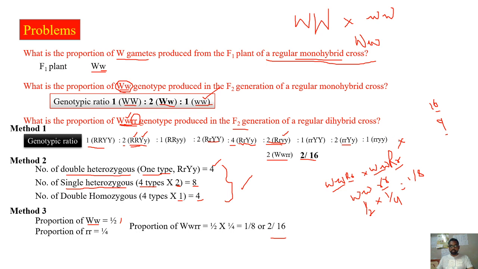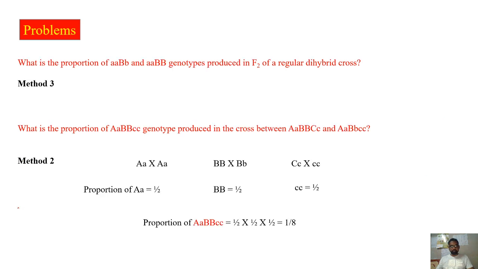In the entrance examinations, as I told you, this is not the method to be applied. So you have to use this method or this method, in which for a regular dihybrid cross, straight away you go with method 2 only. You don't have to write any probabilities and calculate on the paper. But this method is useful in a different kind of problem like this.